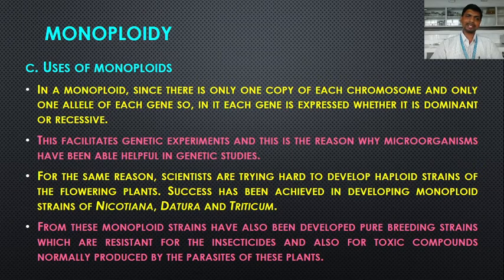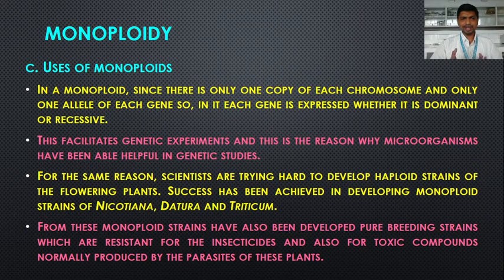So each gene is expressed in the monoploid because there is no dominant allele present to mask the recessive allele. Okay. So there is only one allele, either dominant or recessive.